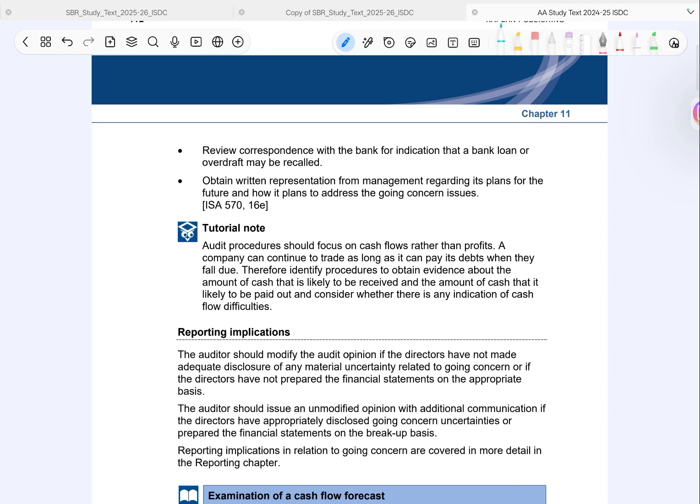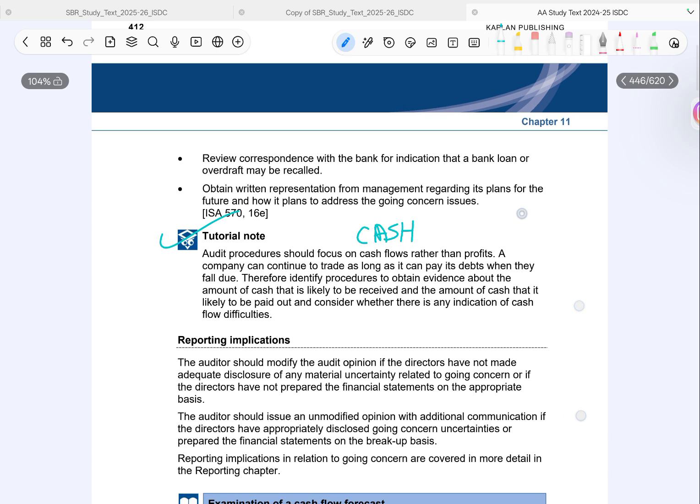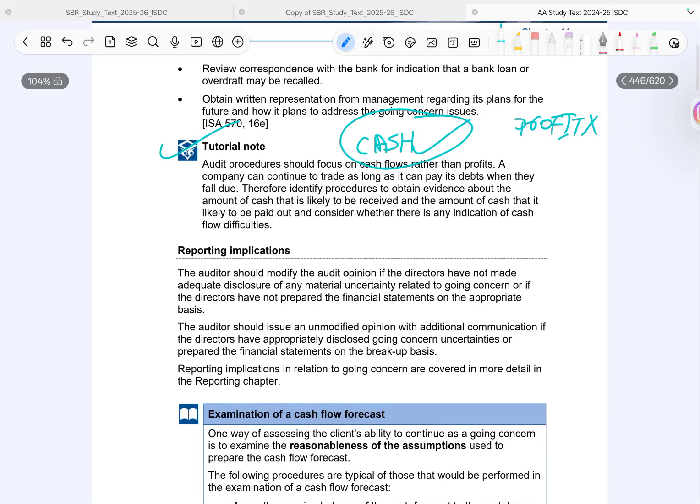Now, here's a very important exam tip. When thinking about going concern, focus on cash, okay, not profit. Because a company can survive without profit for some time, but not without cash. So always think, how much cash is coming in, how much is going out, can they pay their debts when it's due? Now let's talk about reporting.